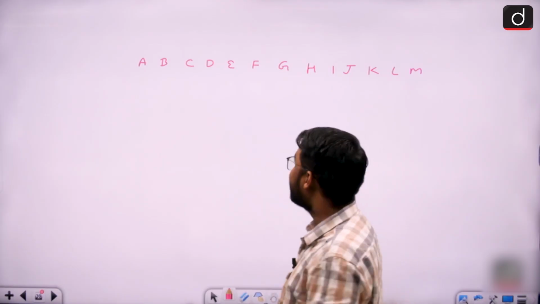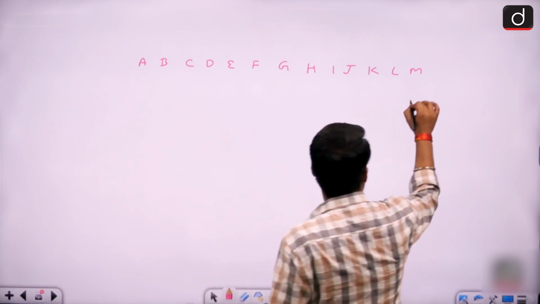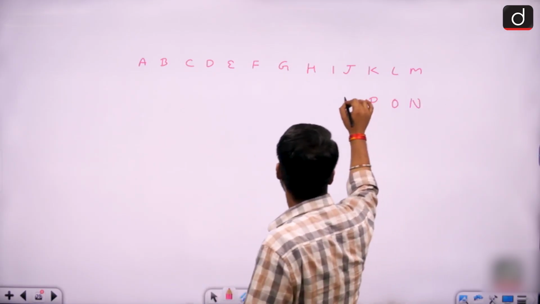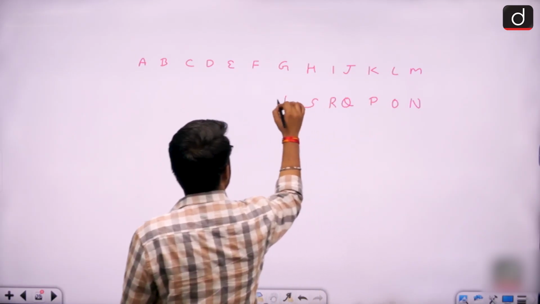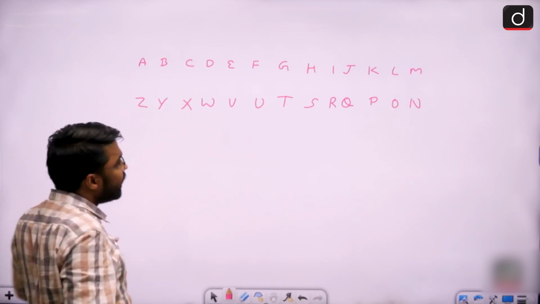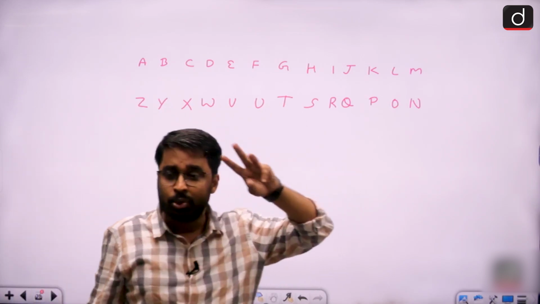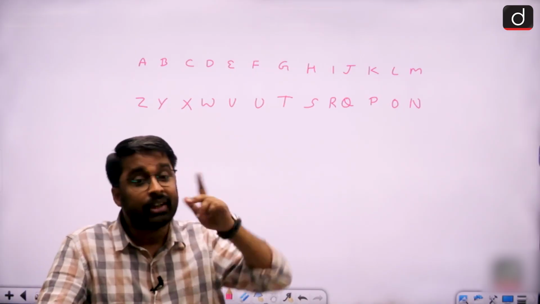So the first 13 letters of your ABCD are going to be written left to right, that is your conventional way. And the last 13 letters of your ABCD, that is from N to Z, are going to be written right to left, starting below from M. When you write ABCD in this manner, it gives you 2 cycles of 26 letters. One in alphabetical order, one in reverse alphabetical order.